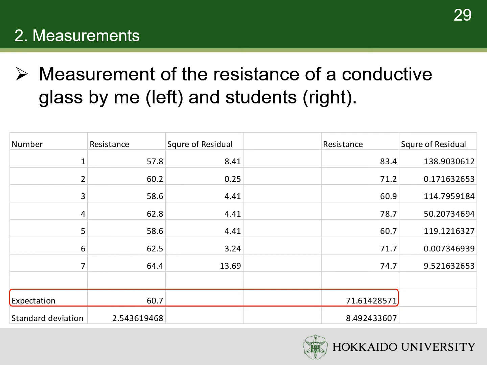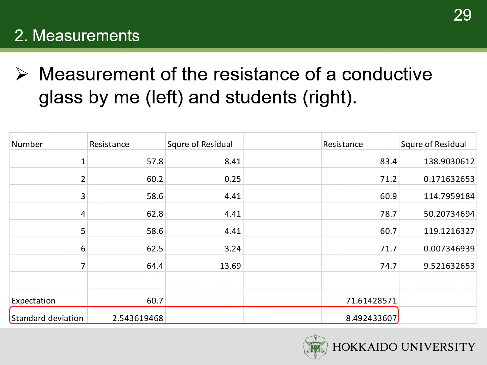This is because I and the students used the different techniques. So, we had different systematic errors. You can also find that my standard deviation is much smaller than the students'. It is because my technique was relatively consistent, but the techniques of the students were varied.